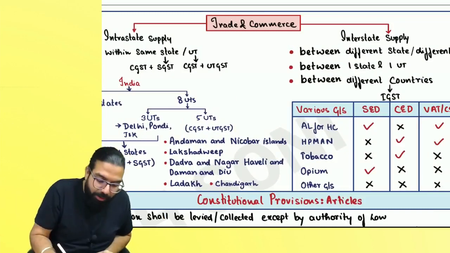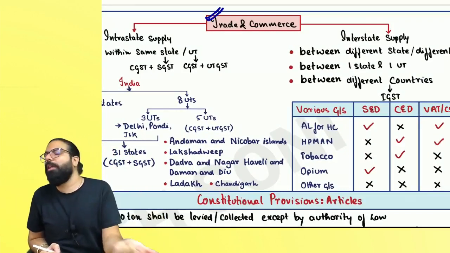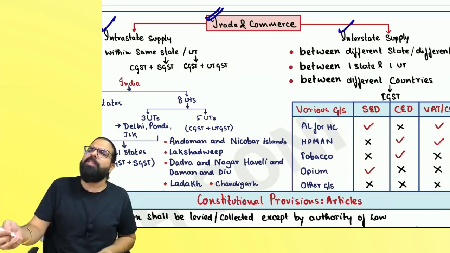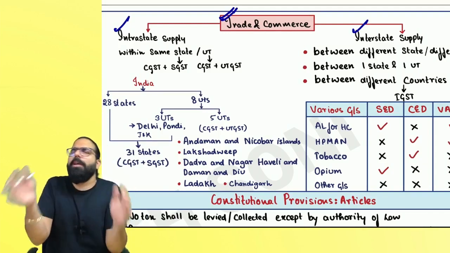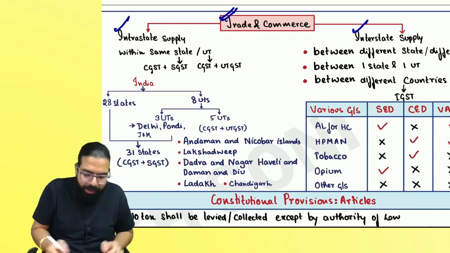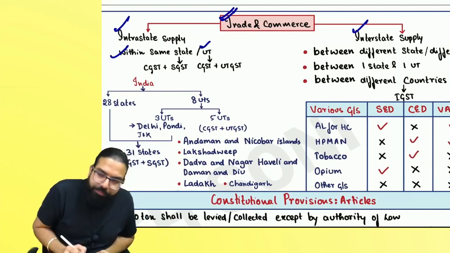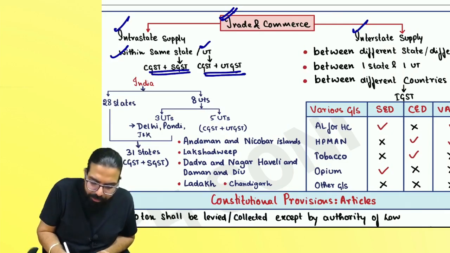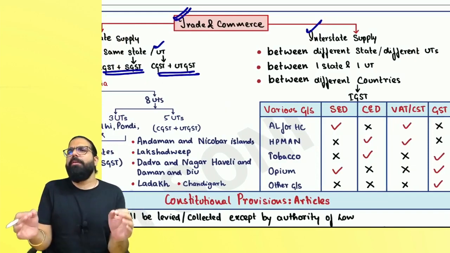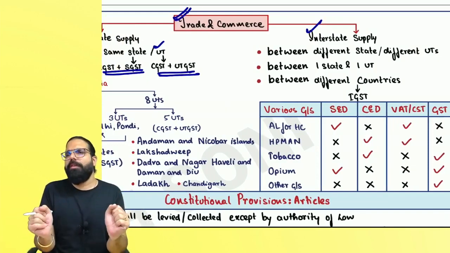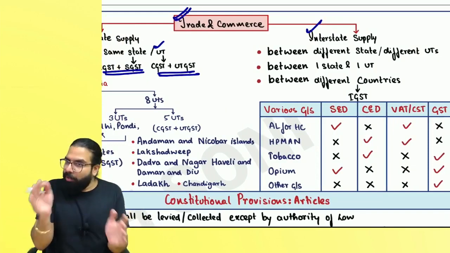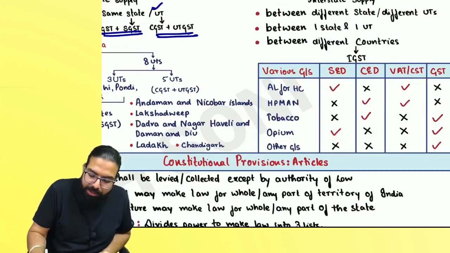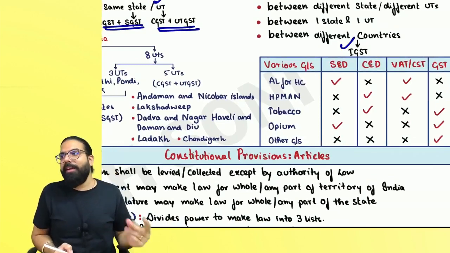Now the next thing which we learned was intrastate or interstate. Always remember one thing, trade or commerce can be of two types. What are the two types of trade and commerce, everyone? One is intra and one is inter. What is intrastate trade, everyone? Whenever a transaction is happening within the same state, within the same union territory, we call it intrastate. In intrastate, we charge CGST and SGST, or CGST and UTGST. Interstate means whenever a transaction is happening between two different states, two different UTs, one state and one UT, or two different countries. We always call it interstate, and we charge IGST.